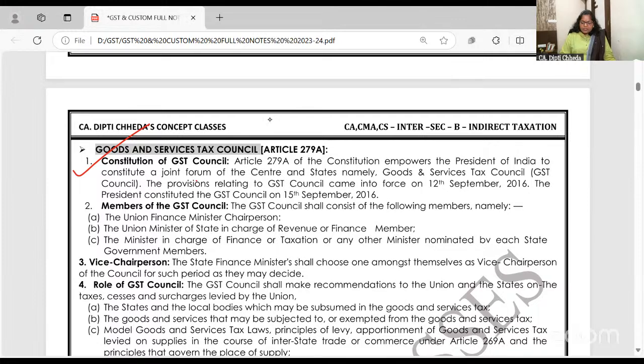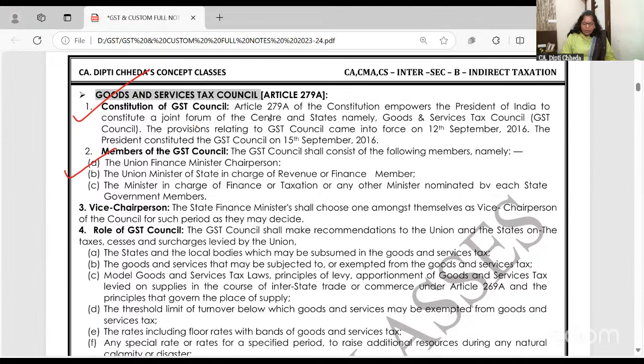Okay. So GST Council is headed by whom? Finance Minister. And then the Union Minister of State in charge of Revenue. Okay. And then the Minister in charge of finance of every state, 28 states and the union territories.